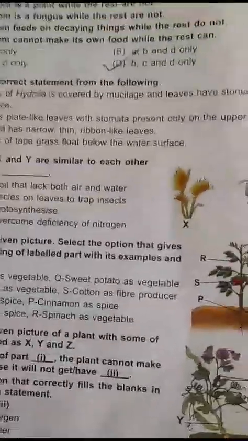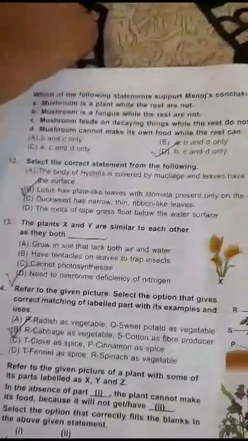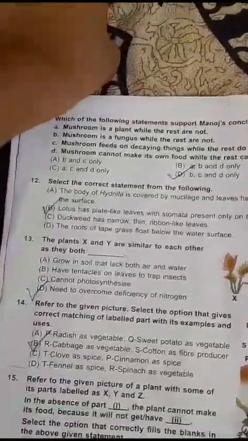Lotus have blade-like leaves with stomata present only on the upper surface. Yes, it's correct. Duckweed has narrow, thin ribbon-like leaves. The roots of tape grass float below the water surface. So the correct option is option B. Lotus has blade-like leaves with stomata present on